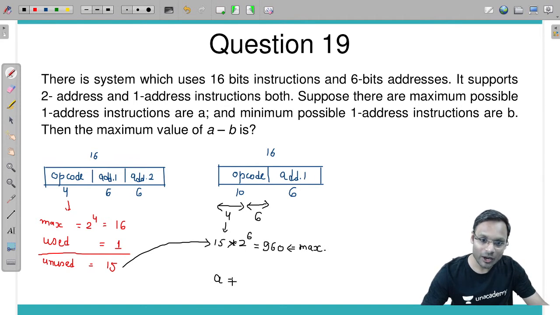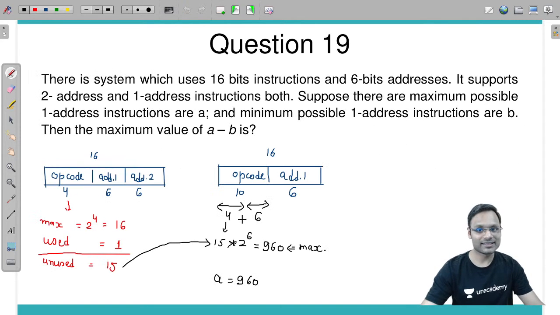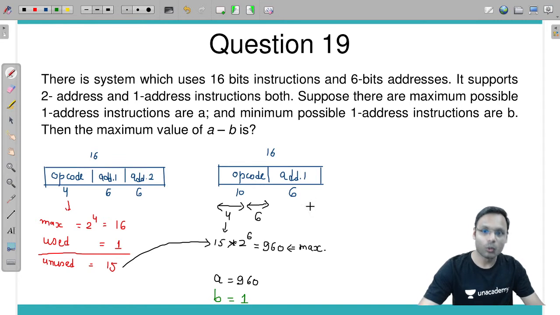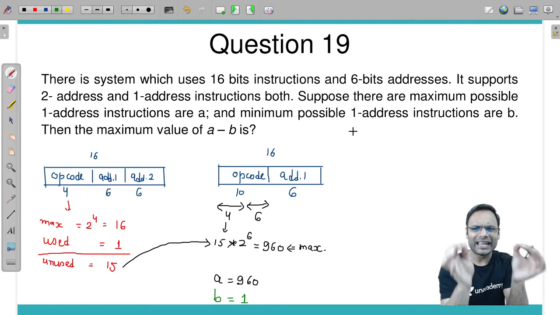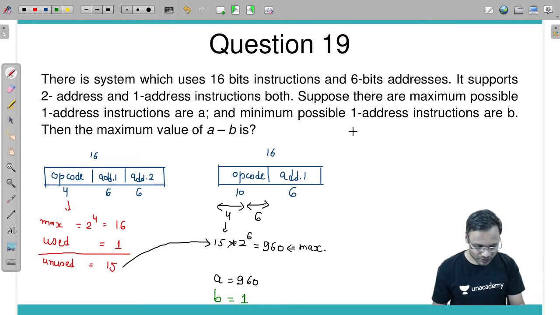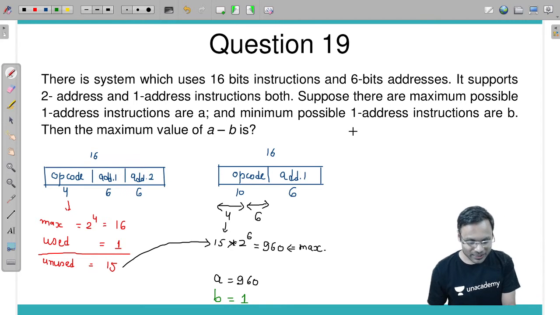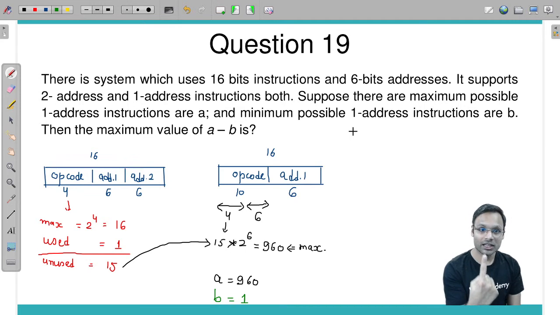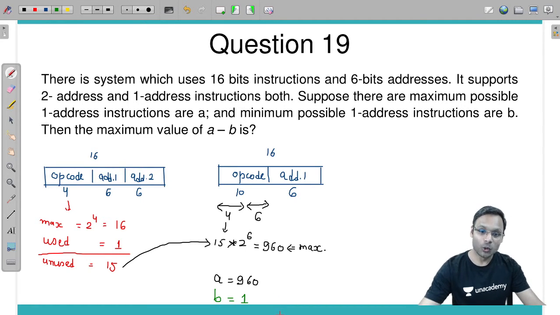Means A value I got 960. I have got A value 960. If A value is 960, what will be the minimum B? Minimum B value I will have to take 1. Why? Just because for any type of instruction, if a computer is supporting it, then I need to take the minimum number of such instructions equal to 1. So in that particular case, 1 is the minimum.